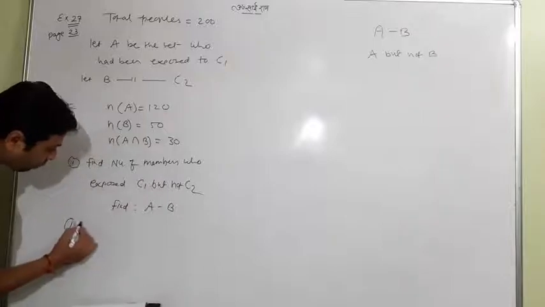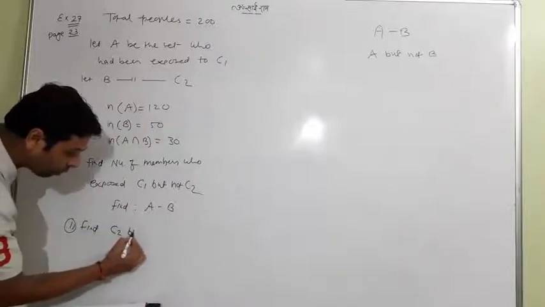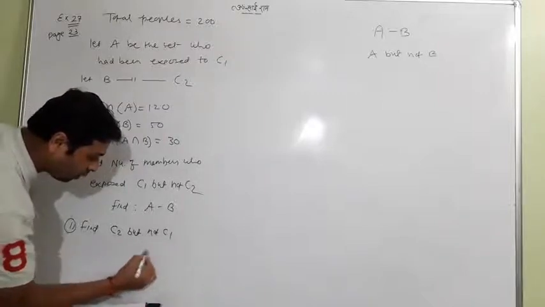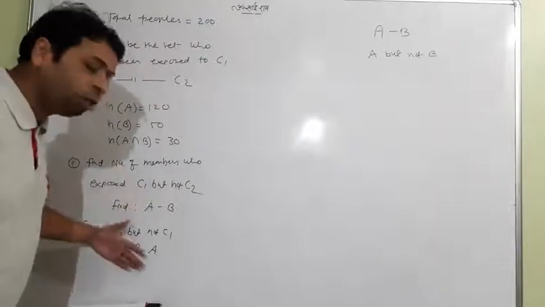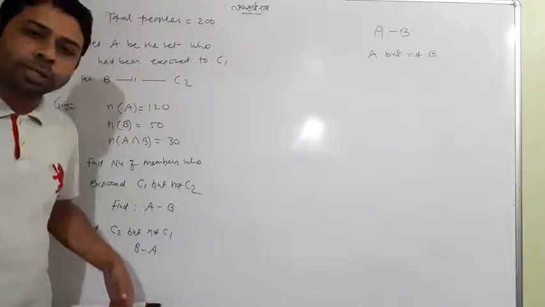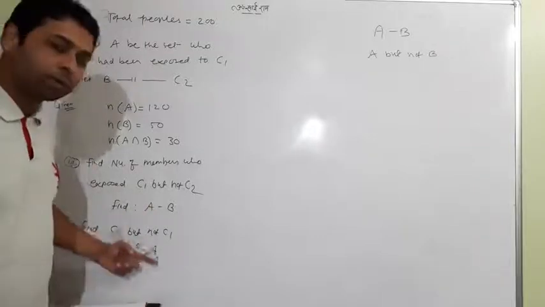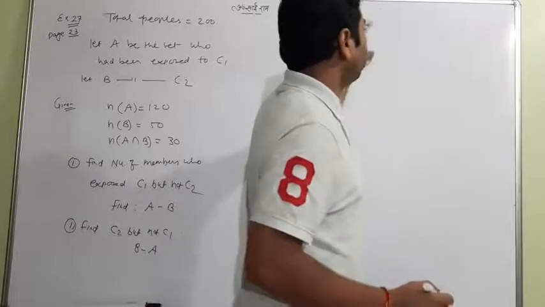C2 but not C1, meaning we have to find out B minus A. Actually, I have written both questions one below the other because they look very identical, and if you can do the first, you can find the second. Okay, now how can we find the answer?